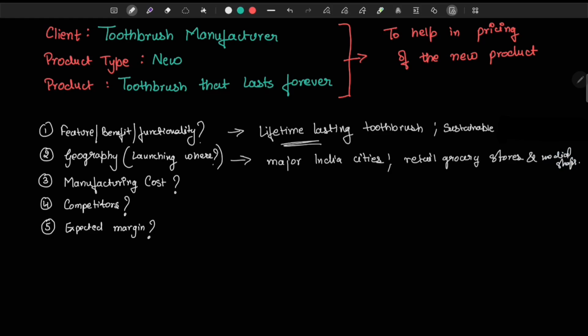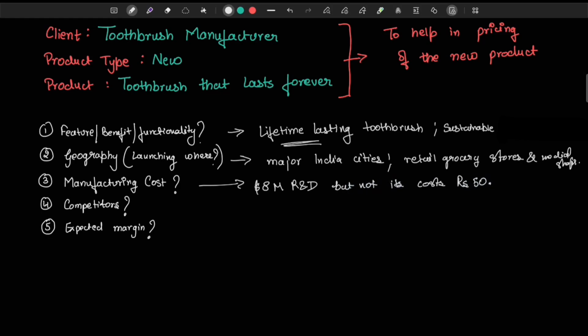Okay, now you know where they're planning to launch it, how they're planning on distributing it, and the features of this toothbrush. Next, you need to know what it costs to make this product. So you'll ask the interviewer, what's the manufacturing cost of this product? The answer that I get is they spent around 8 million on R&D, but now it costs 50 rupees.